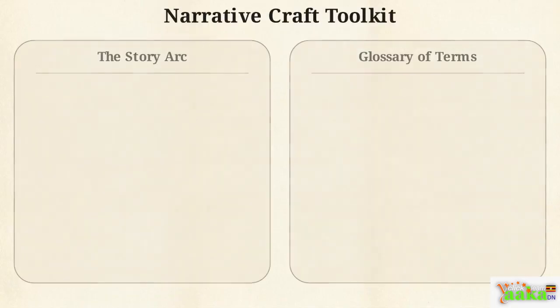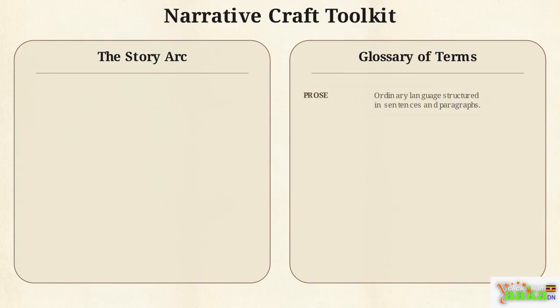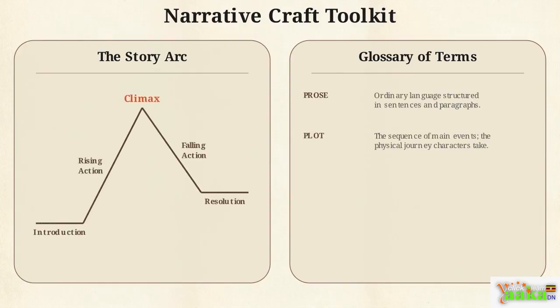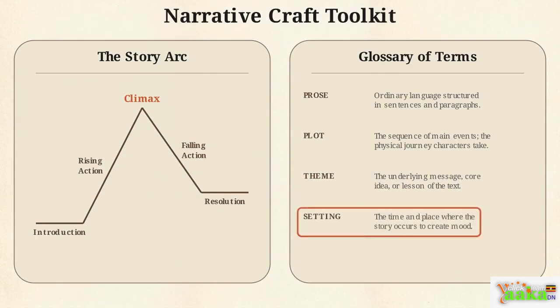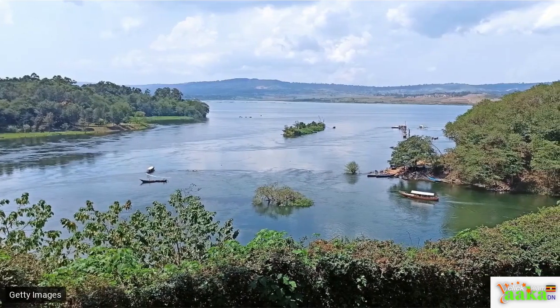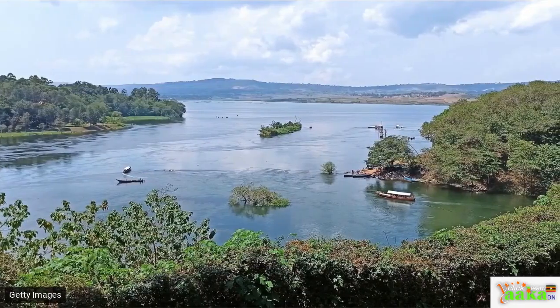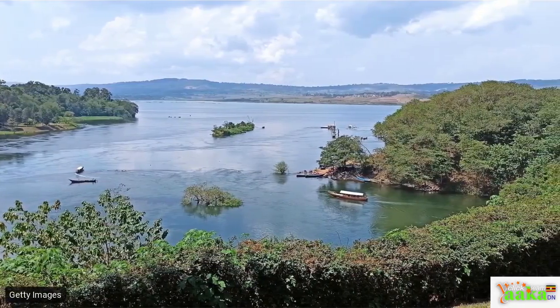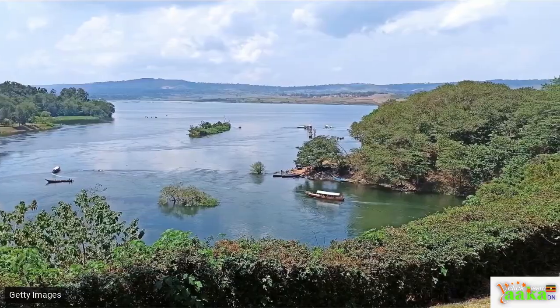This summary graphic collects your complete toolkit. You have the definition of prose, the structure of your plot arc, and the exact difference between your theme, setting, and characterization. By combining vivid language, clear characters, and a logical plot, you can craft narratives that share your unique perspective with the rest of the world.